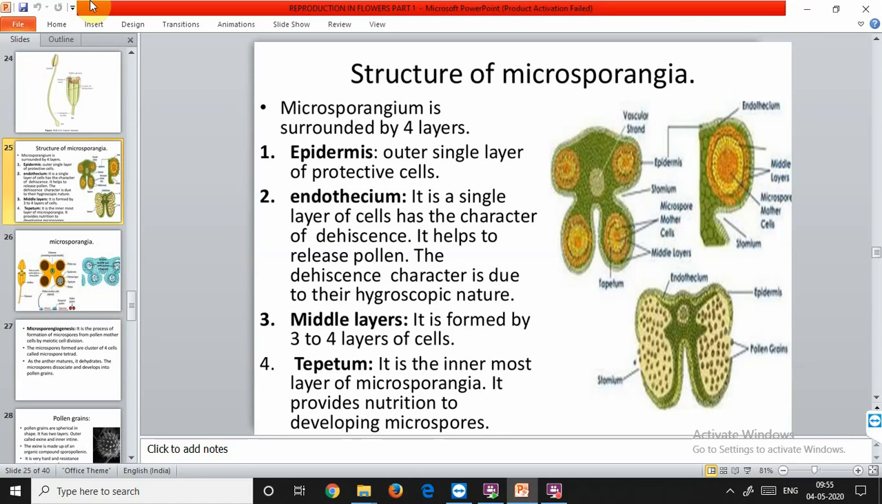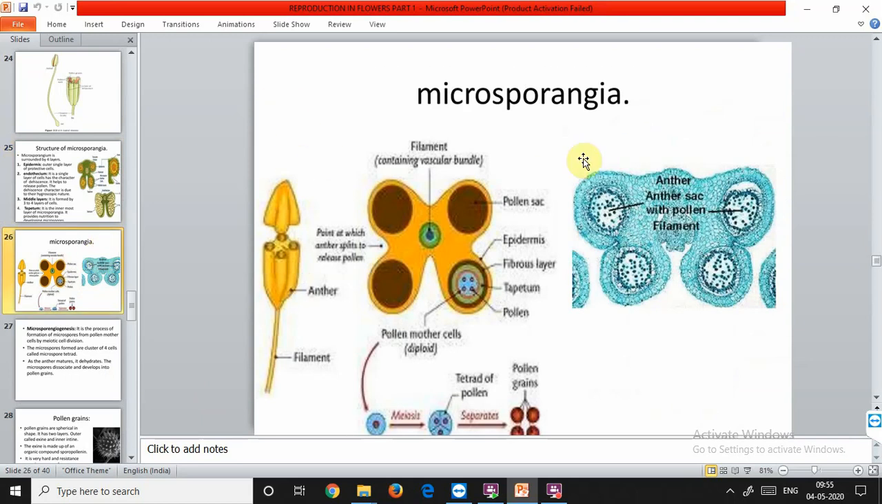Now we'll discuss the microsporangium. First, let's see the diagram of microsporangia. The anther sacs, microspores are present inside it. These are also called the microspore mother cells, which consist of microspores or the pollen grains. This is the filament, the anther, the typical diagram of a stamen. So the microspore mother cell consists of the microspore, the pollen grains, and the tapetum is surrounding it.